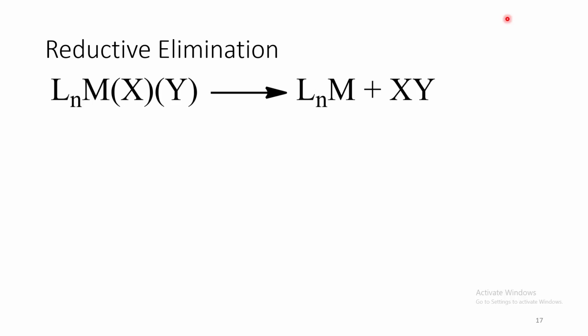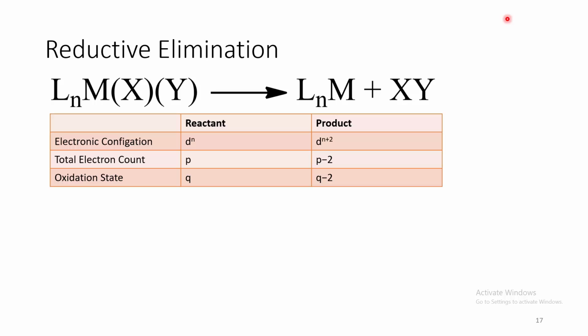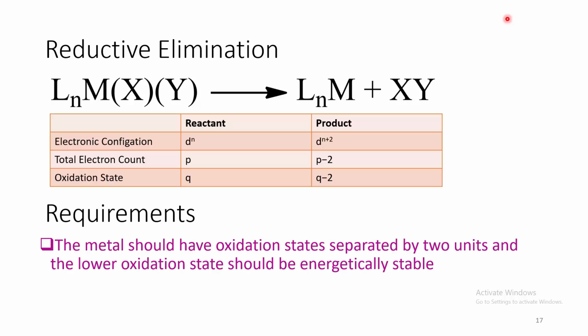Now, exactly opposite type of reaction is known as reductive elimination. In this case, the electronic configuration, total electron count and oxidation state change in exactly the reverse manner. Now, let us see the requirements. Here, the metal ion should have oxidation states separated by 2 units, and the lower oxidation state should be energetically stable. And the leaving groups X and Y should be syn planar with each other.